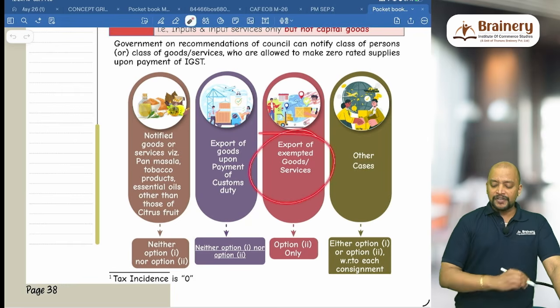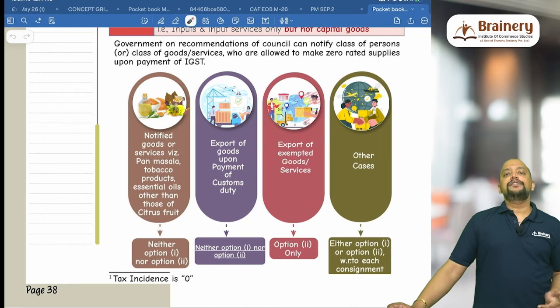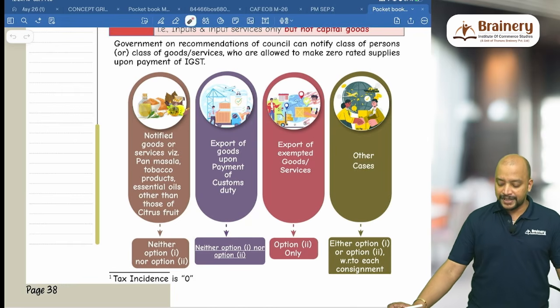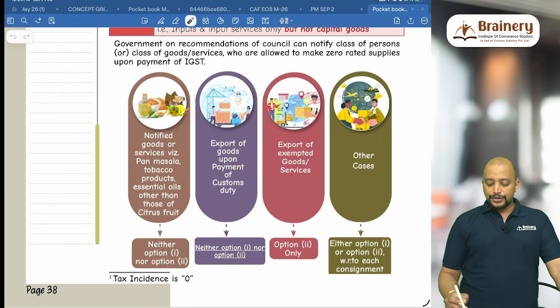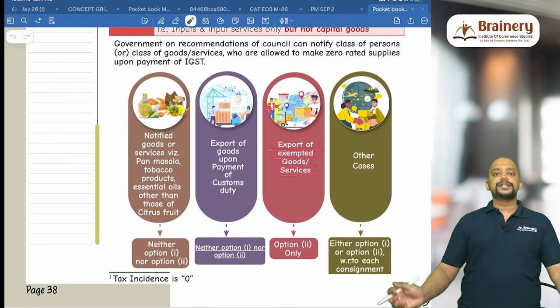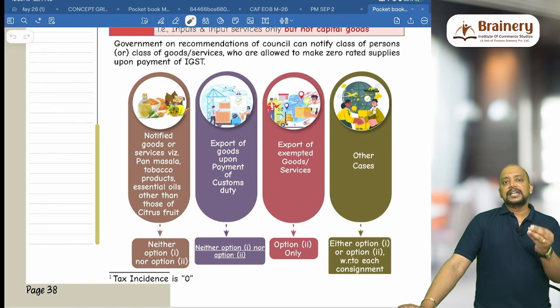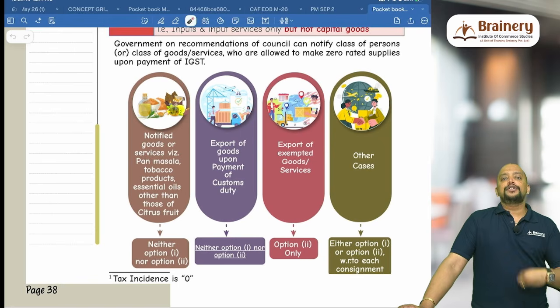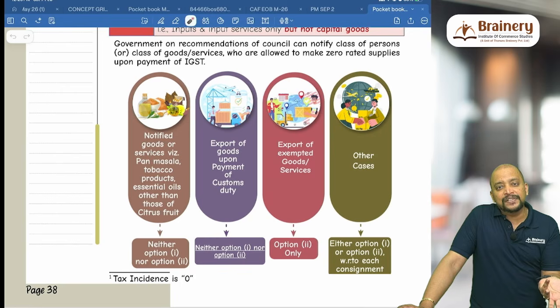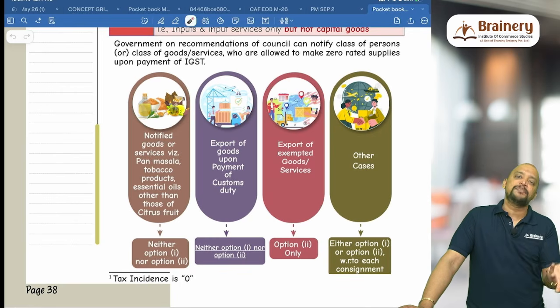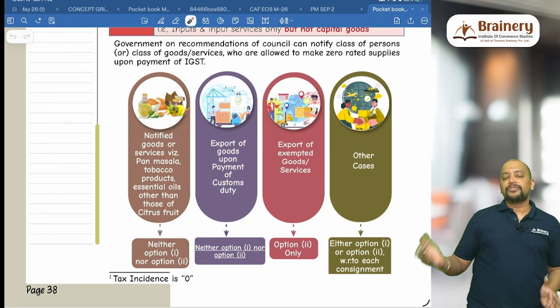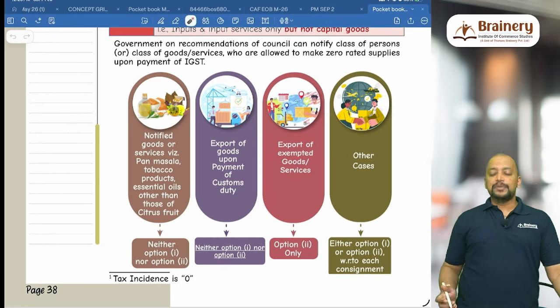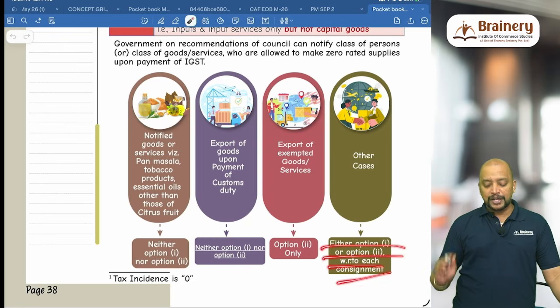Then export of exempted goods or services. So whenever you are exporting exempted goods or services, you will get option 2 only. You will not get option 1. Okay. So export of exempted goods or services. Because basically when a product is exempted, when you are exporting, you cannot go for with payment of IGST because there is no rate for it. So how can we pay IGST? So that's why it is always without payment of IGST. Apart from this, all other cases, you can decide between either option 1 or option 2 with respect to each consignment.